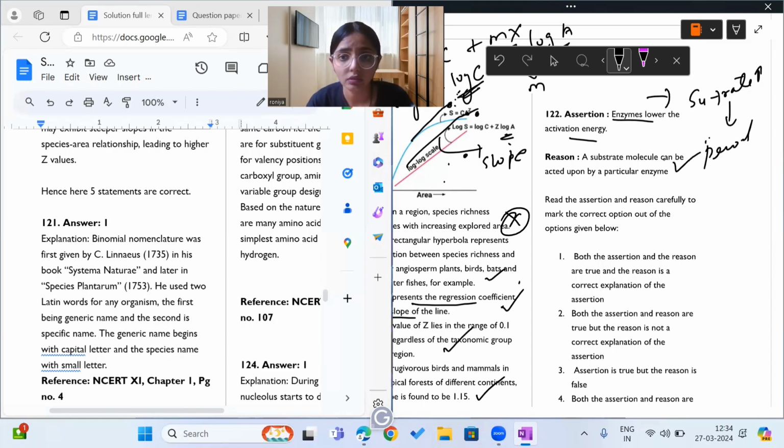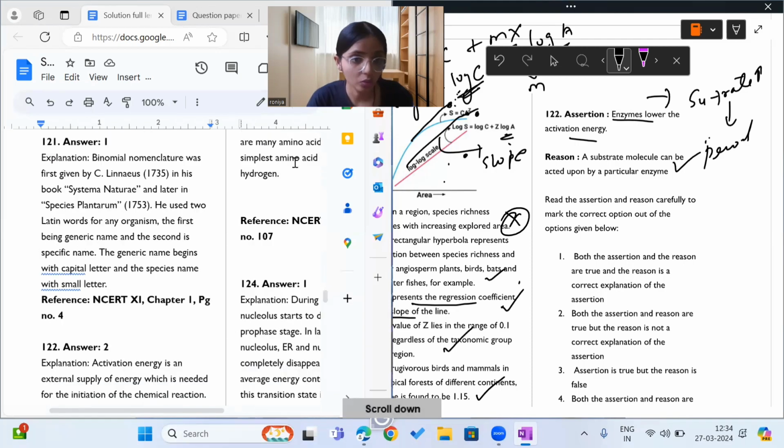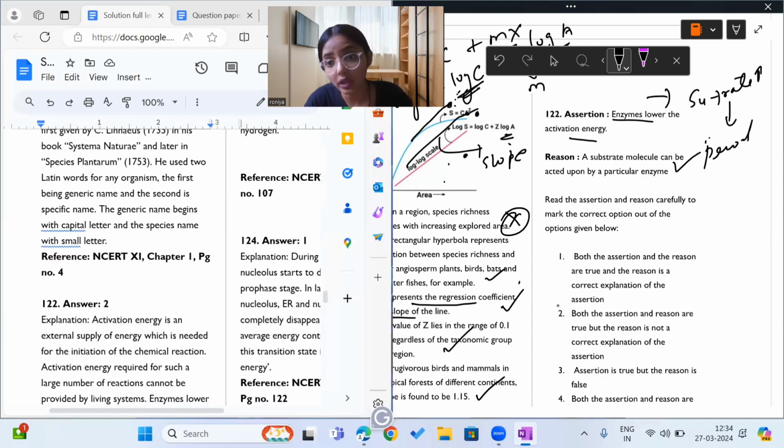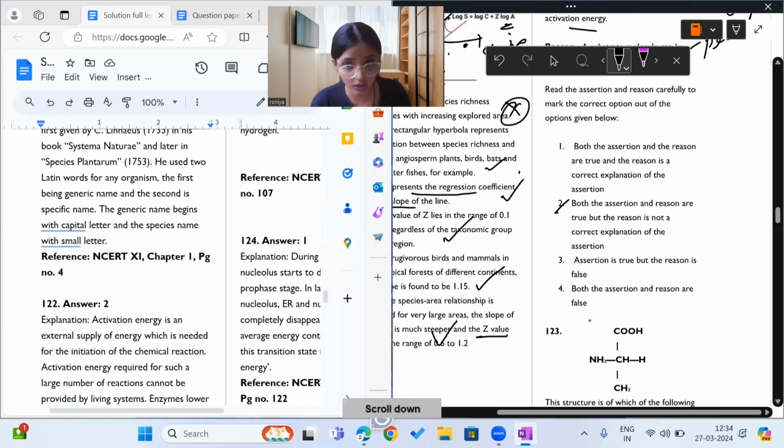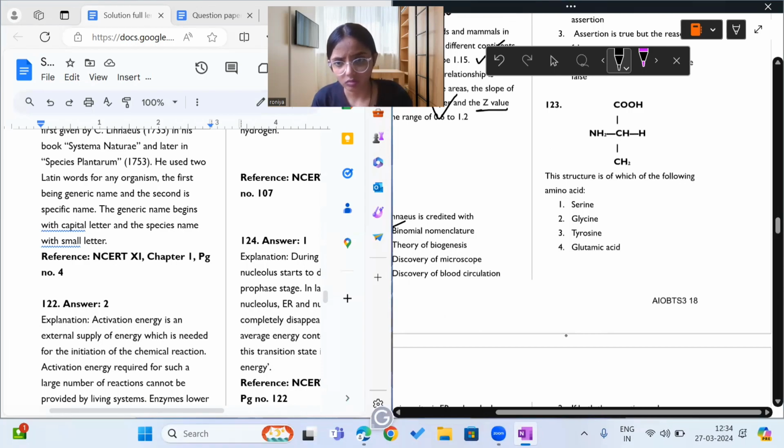This is also correct. So both assertion and reason are true, but the reason is not explaining correctly why enzymes lower the activation energy. R is not the correct explanation of A.